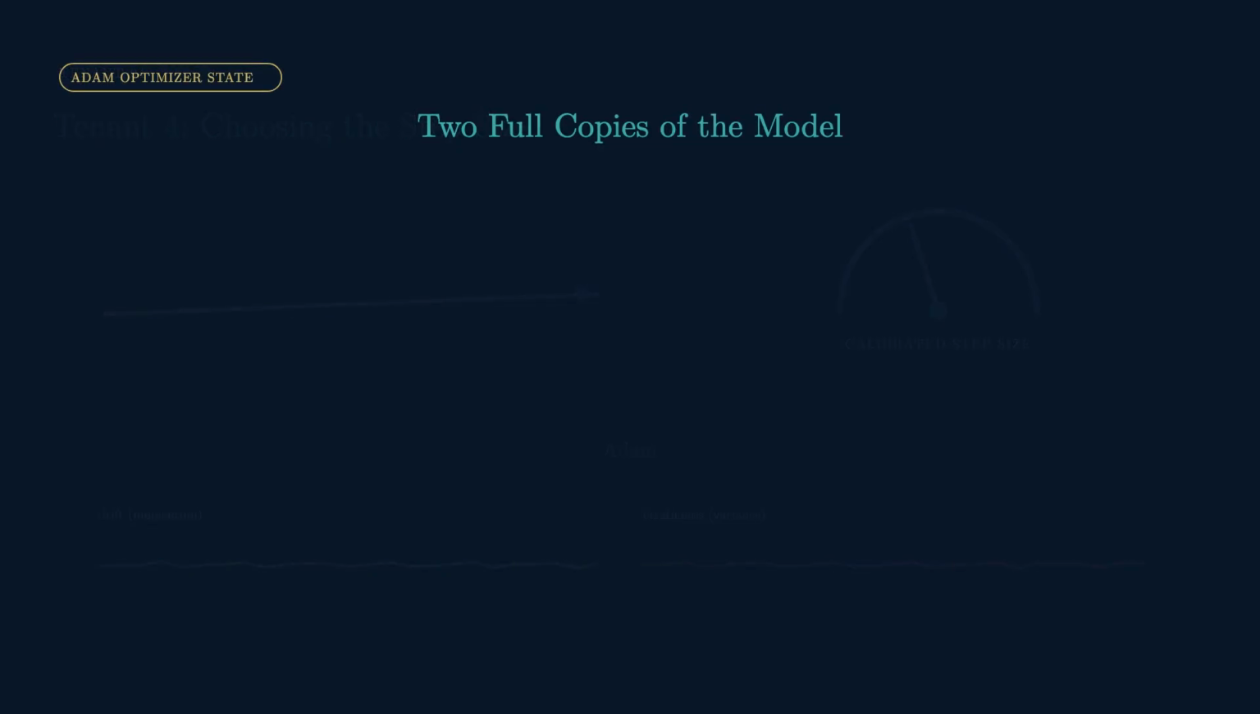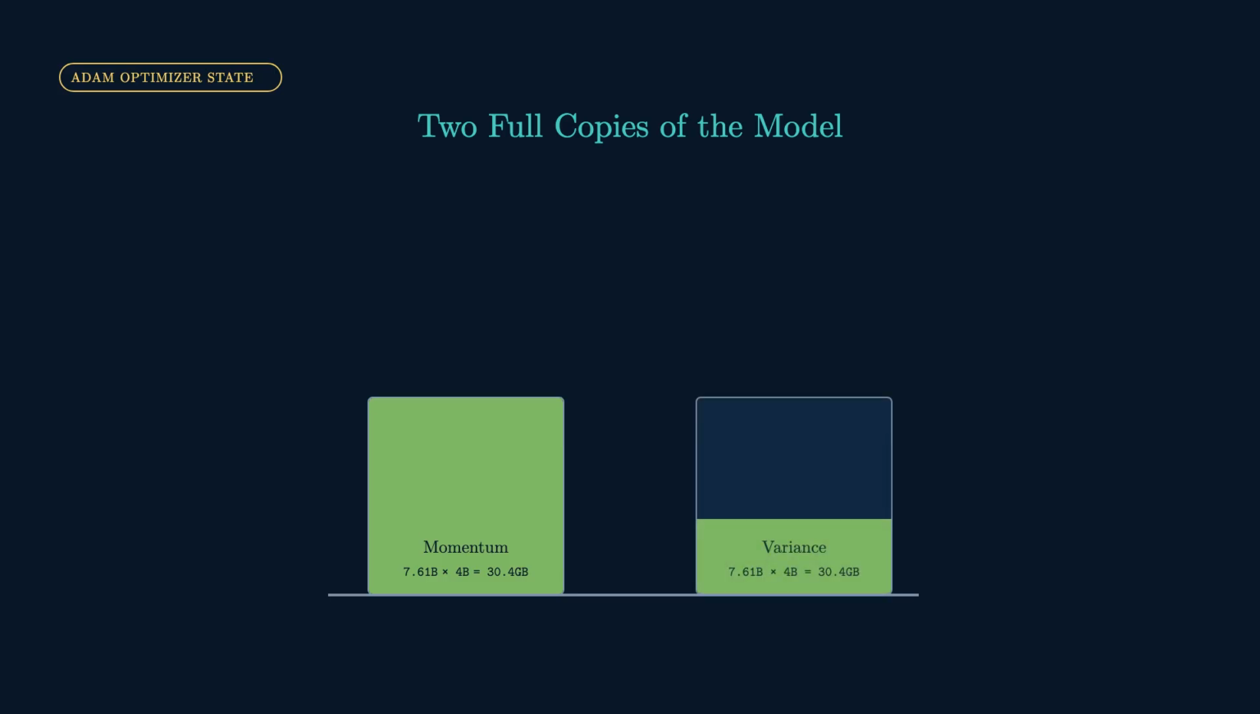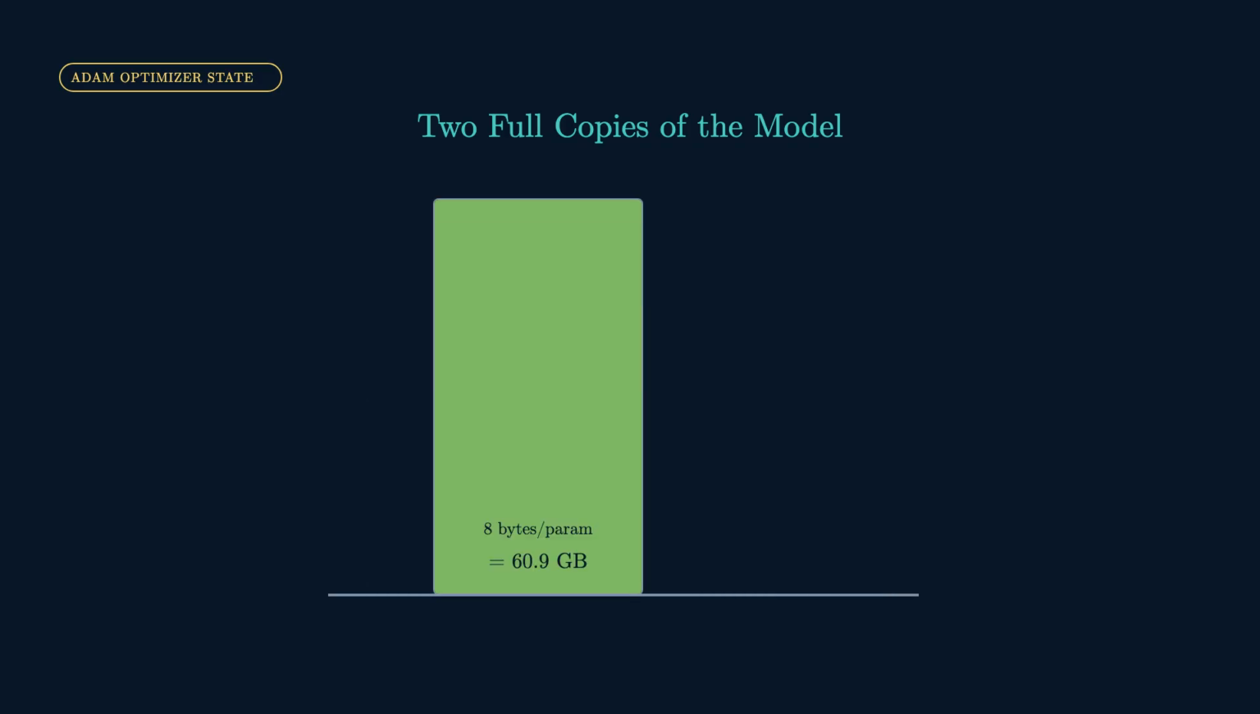And each one stores a number for every single parameter. Which makes each of them a full-size copy of your model. Momentum, 7.61 billion times 4 bytes, 30.4 gigabytes. Variance, same again, 30.4. Together that's 8 extra bytes per parameter, 60.9 gigabytes. 2 full-size shadow copies of the model, just sitting there. 4 times the weights. And we're not done.